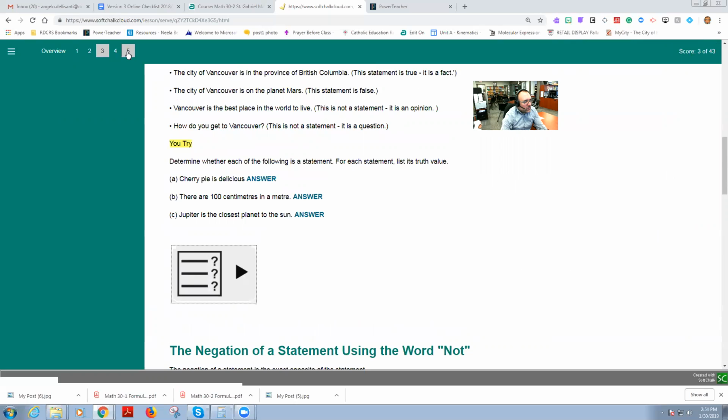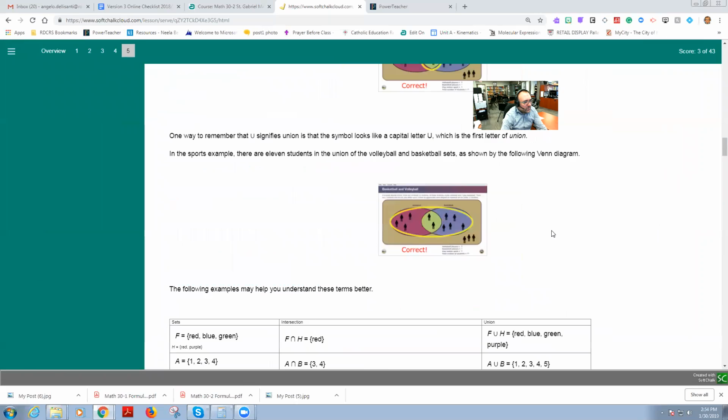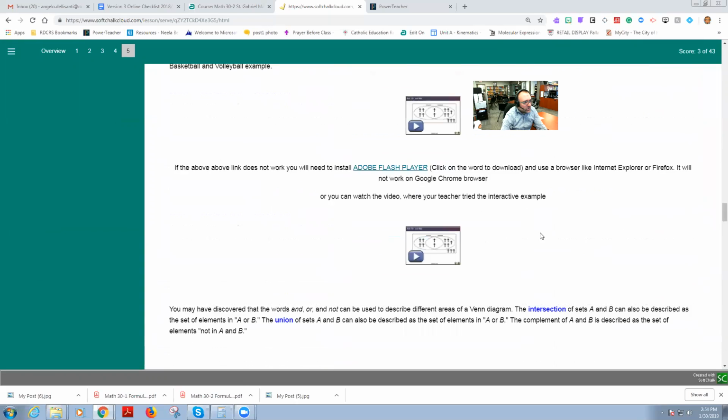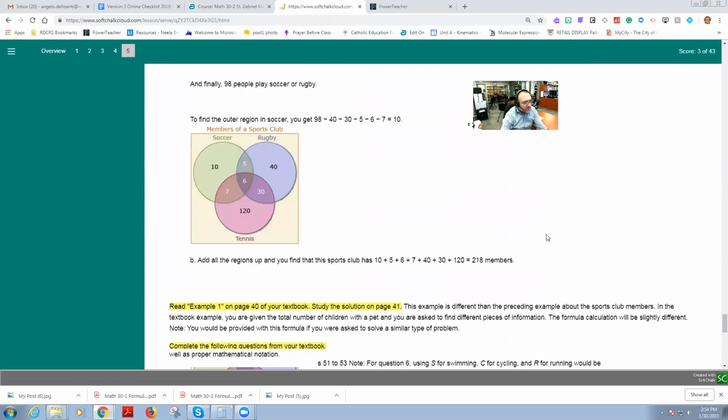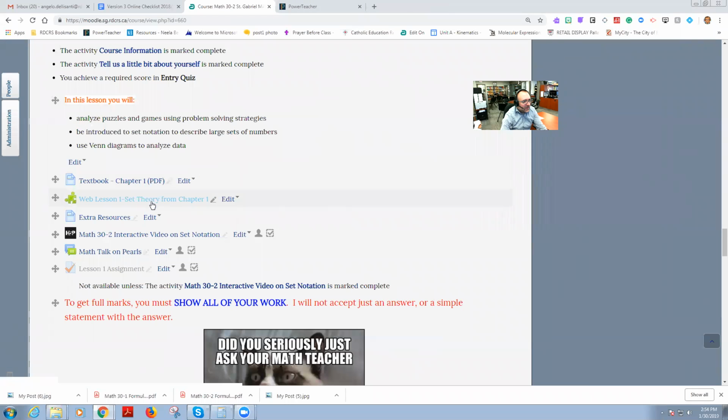Once you're done all the questions and have gone through all the pages, at the bottom of page 5 is the magic button you have to push to get that score sent to me: the finish button. On my screen you won't see it, but on yours you would. It will say finish right here. You can also type in your name right here, and this will help me receive the score over email. Once you press that finish button, you can redo this web lesson by clicking here again, and it will give you access to it again. Just giving you a heads up on that.